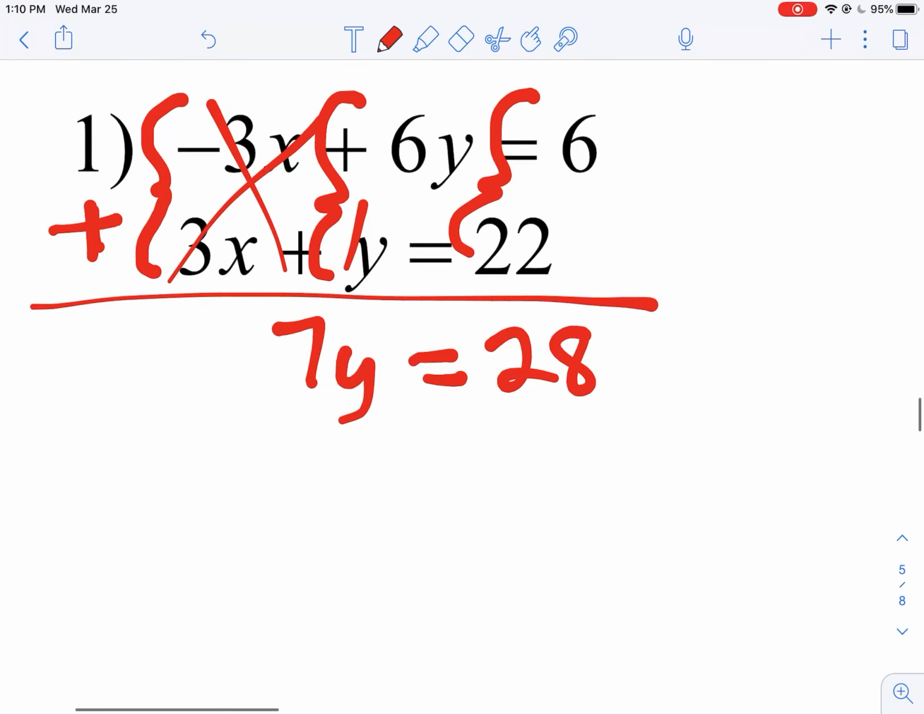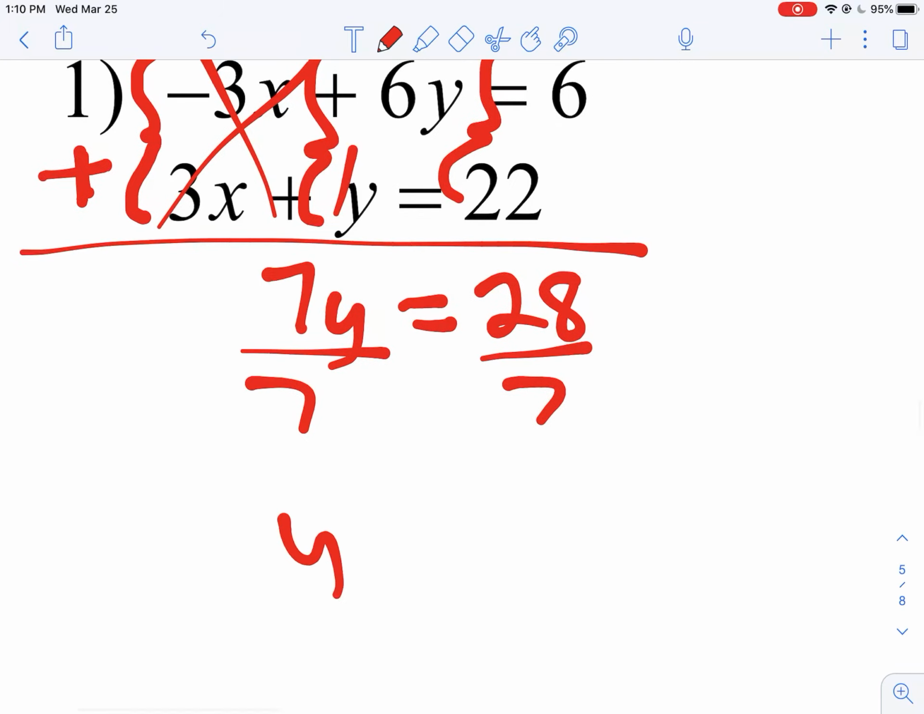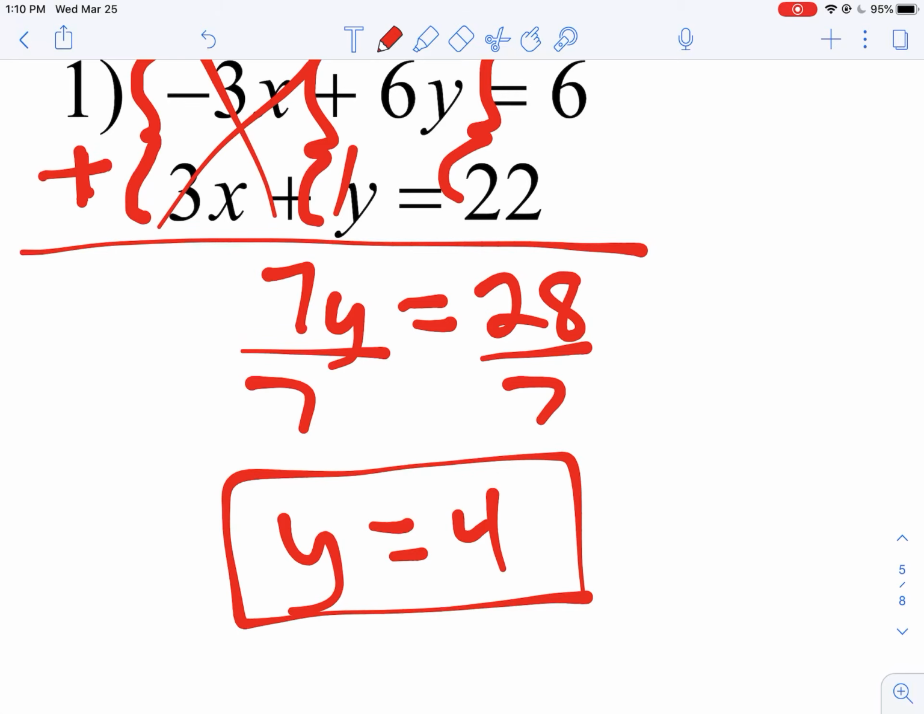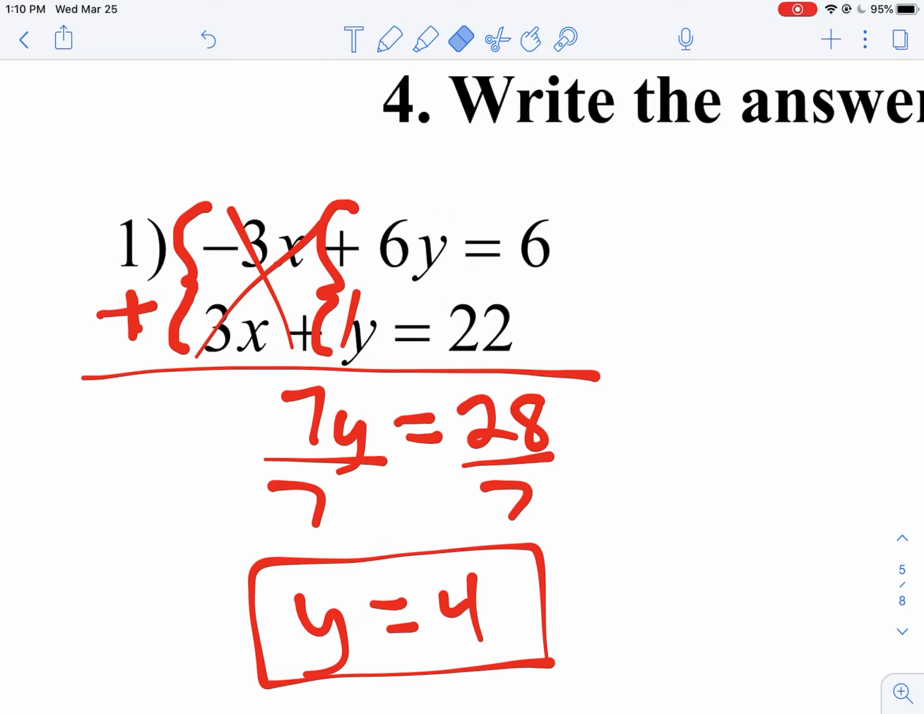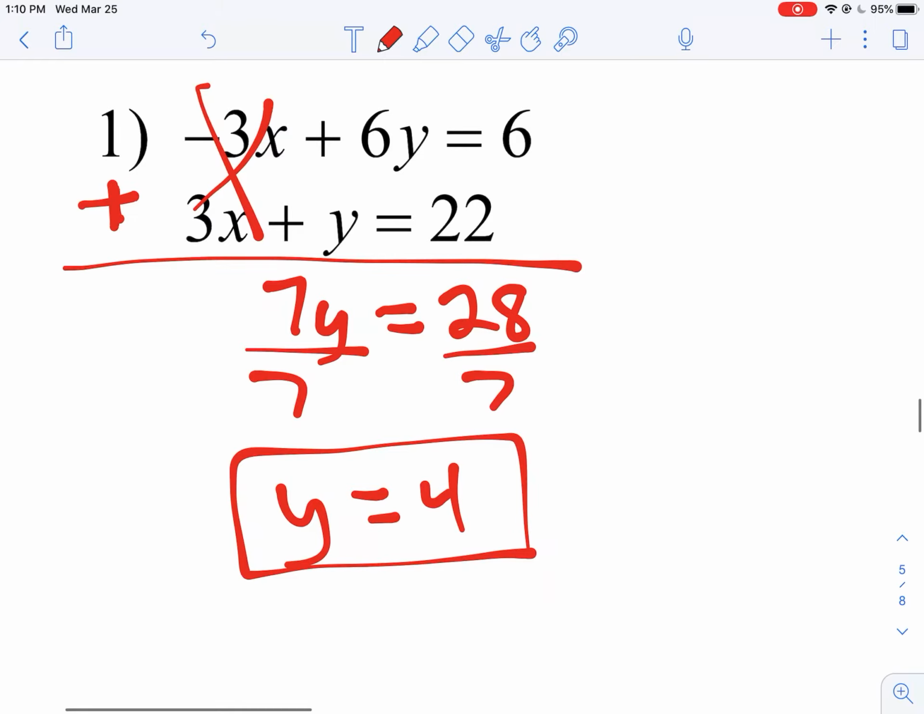Okay, now look at this. We're pretty much done. Solve for y. How do I solve for y here? Oh, divide by 7. Hard. There we go. y is 4. Okay, so all the problems are pretty much going to break down like that. You just add straight up and down, and one of the variables will eliminate.